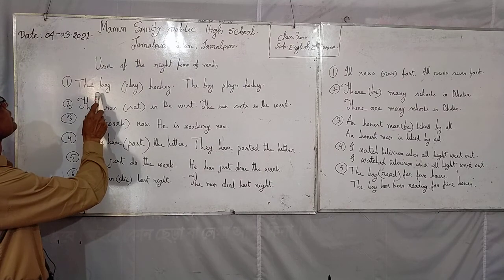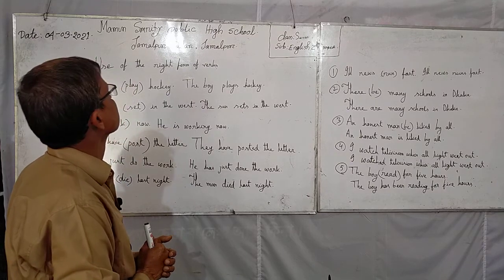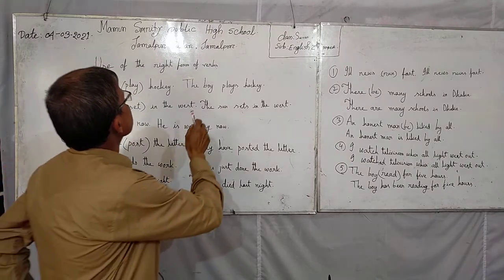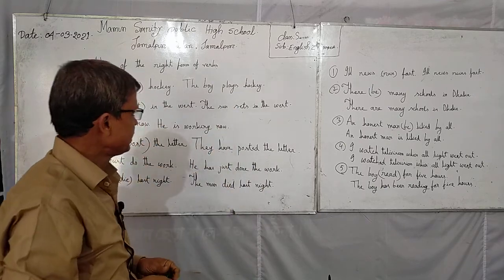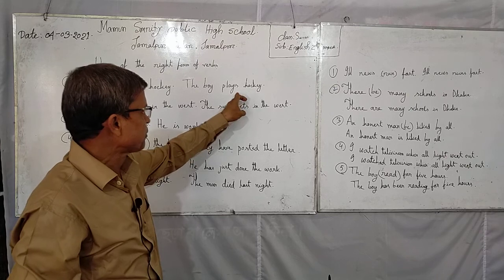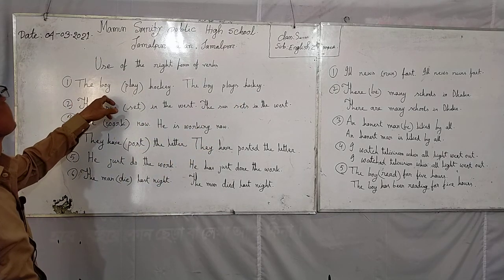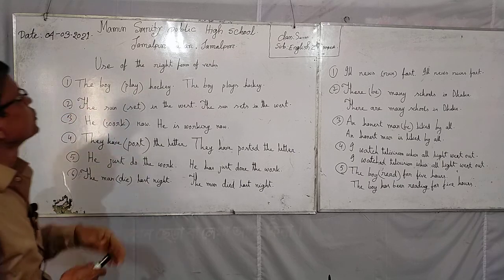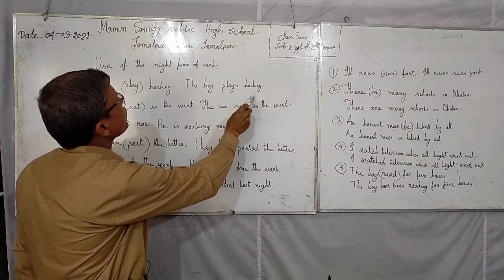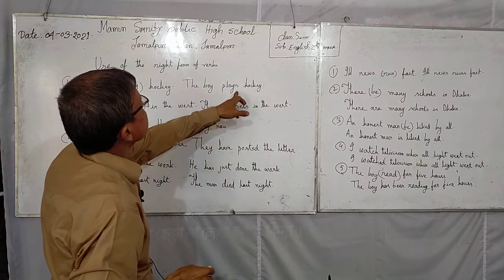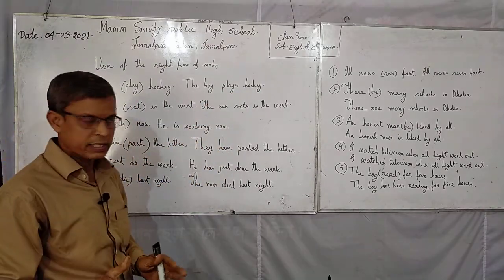If the subject is third person singular number, you will add s or es with the verb. Look at the sentence. The subject is third person singular number. So, you will use: the boy plays hockey. Is it clear? Number 1. Do you understand?